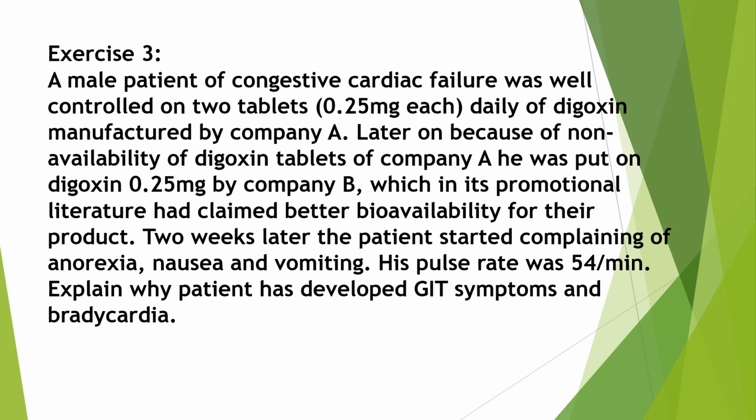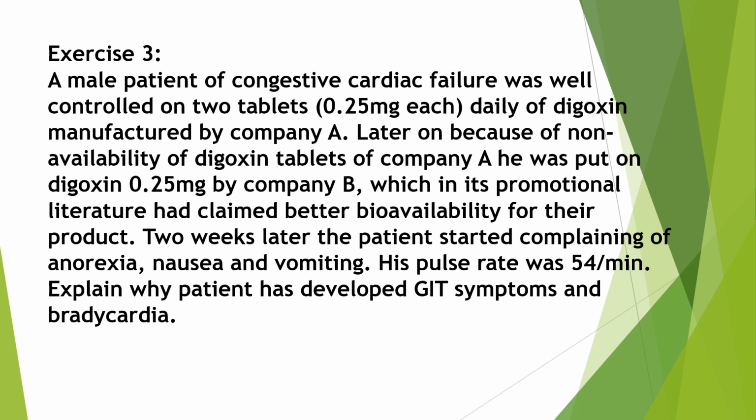Then exercise number 3. A male patient of congestive cardiac failure was well controlled on 2 tablets, each tablet containing 0.25 milligram of digoxin, manufactured by company A. Later on, because of non-availability of digoxin tablets of company A, he was put on digoxin 0.25 milligram by company B, which in its promotional literature had claimed better bioavailability for their products.